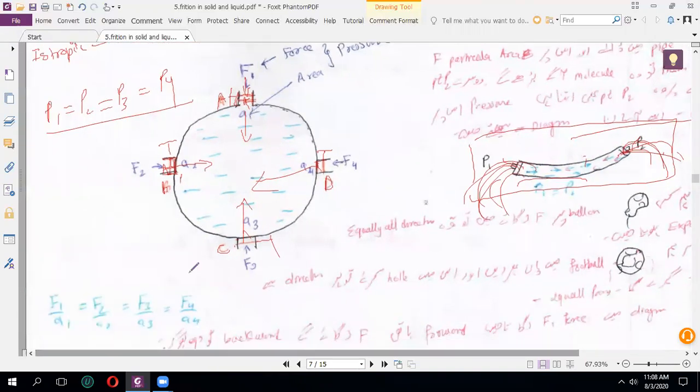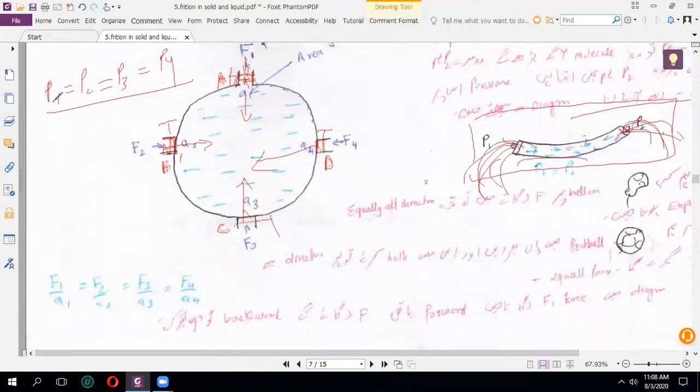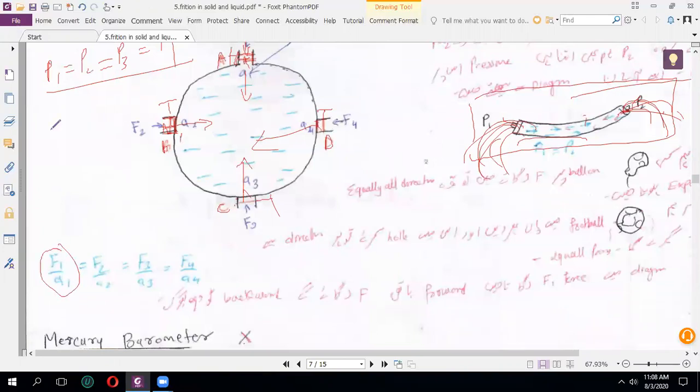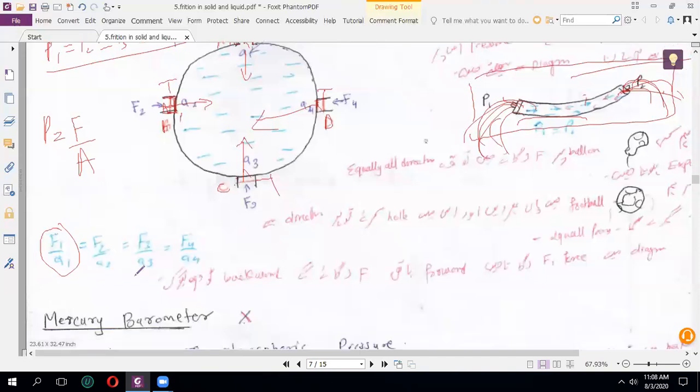We see one more example for better understanding. First, we see the equation. P1 is nothing but F1 upon A1. We know the formula of pressure: force upon area. So can we say that P1 is F1 upon A1, P2 is F2 upon A2, P3 is F3 upon A3, and P4 is F4 upon A4. All are equal.